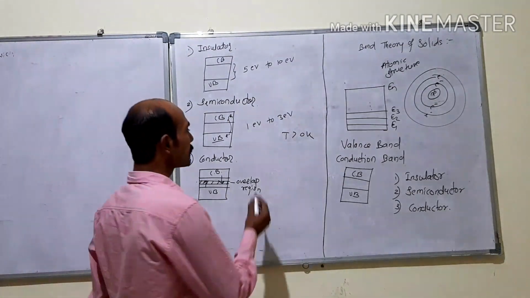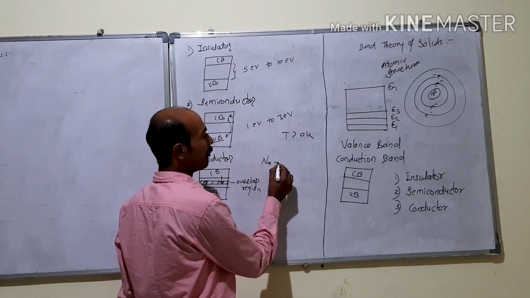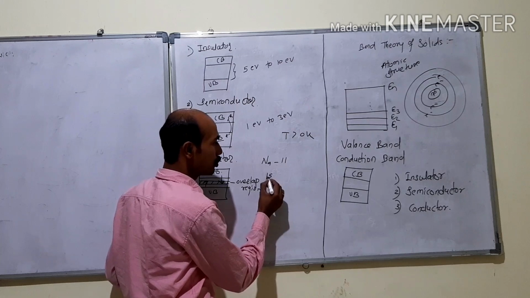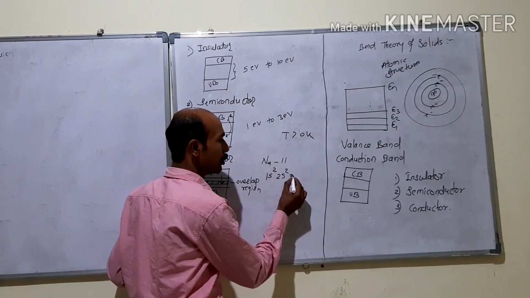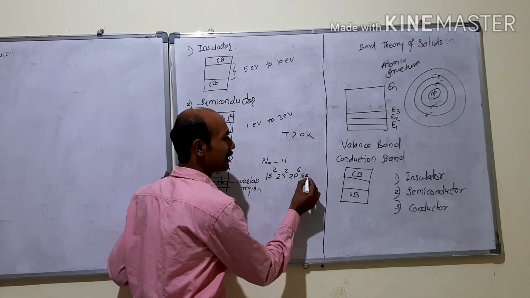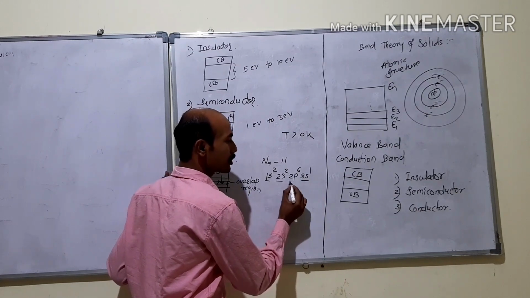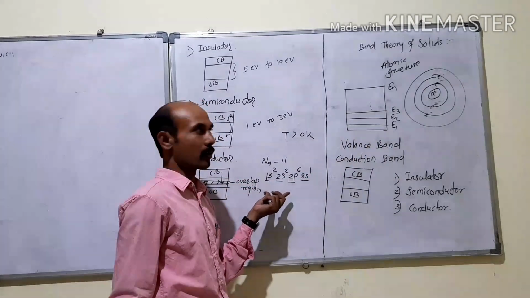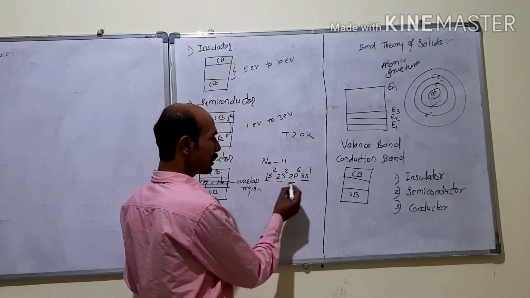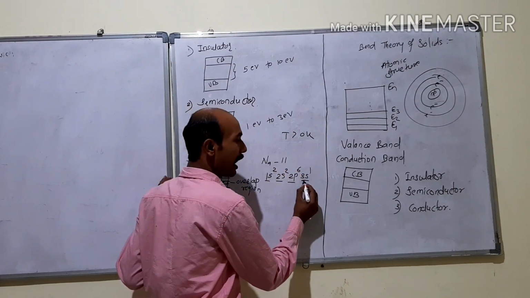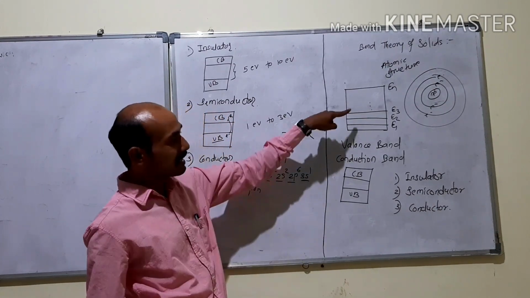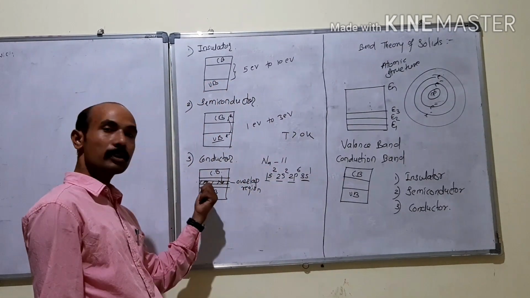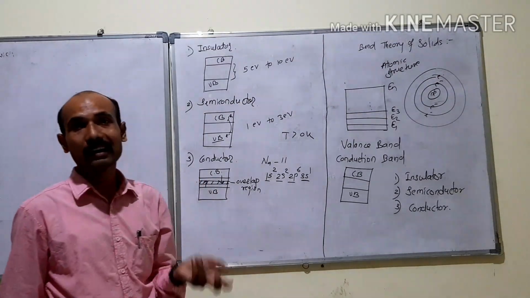So these materials are good conductors of heat and electricity. For example, if you consider the example of sodium, Na, which contains 11 electrons. Now the distribution of 11 electrons is given by 1s2, 2s2, 2p6 and 3s1. Now this 1s2, 2s2, 2p6 are the lower energy electrons which are completely filled orbits or completely filled energy levels. So these are not useful for conduction. But the last orbit electron or last energy state electron, that is a free electron. These are free electrons which are available to the conduction band and they can conduct the electricity.